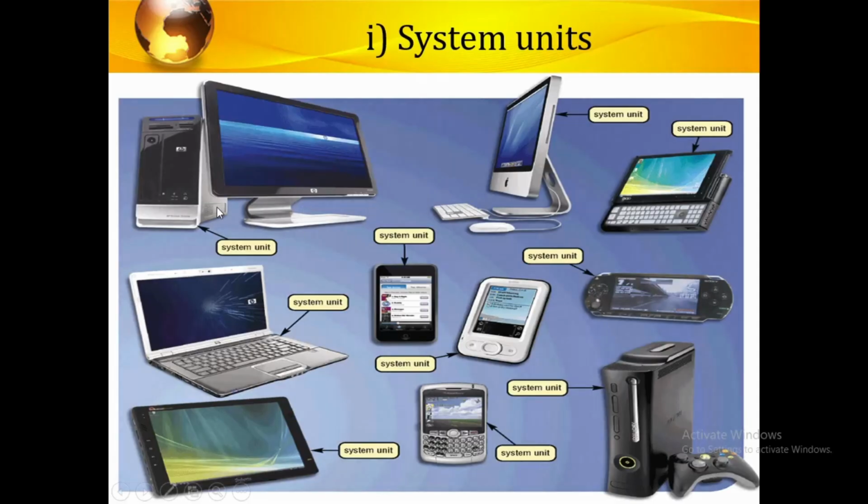Apart from the system unit, these are all examples of system units. This is the system unit which I've just looked at, where we have the system unit apart and this monitor apart, where I have the inbuilt system unit in the monitor. You can see like this one is just independent, it's a standalone machine. You can look at this phone. This is also a system unit. Phone has all my devices. A laptop is housing here a system unit. The tablets, this is the system unit. Actually, all the devices which you use, which can control data, you call them system units.